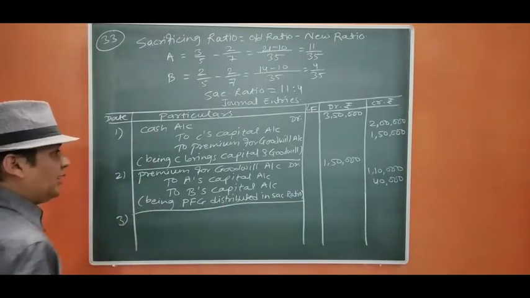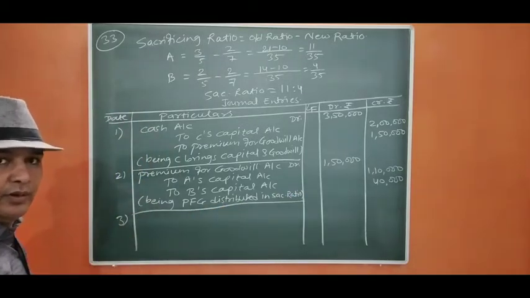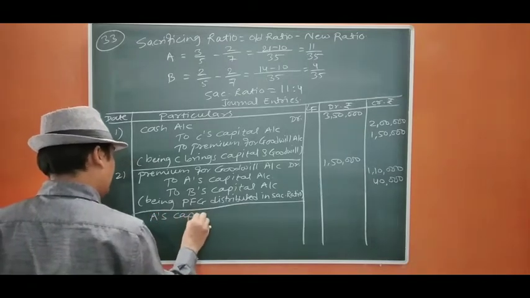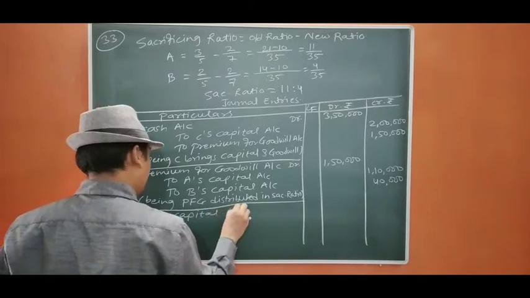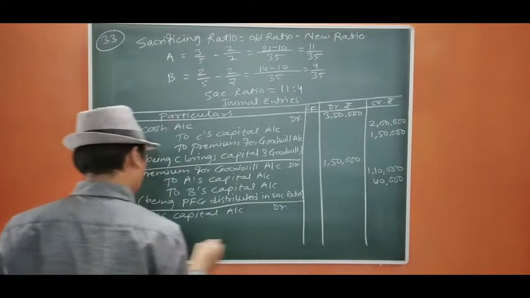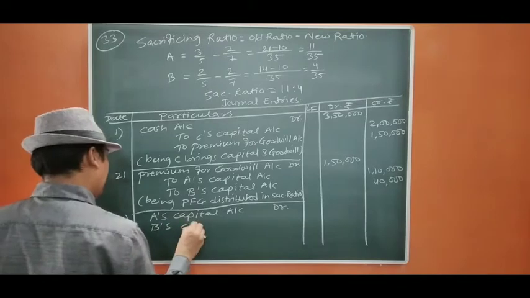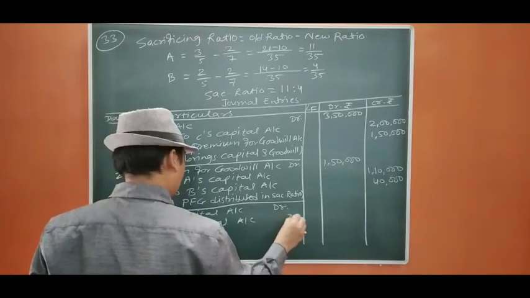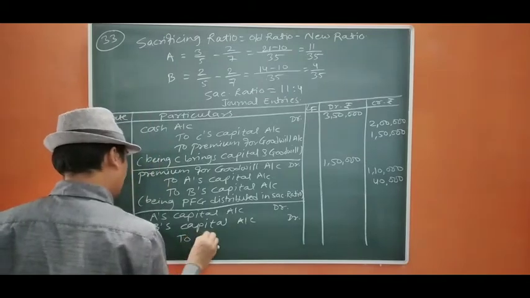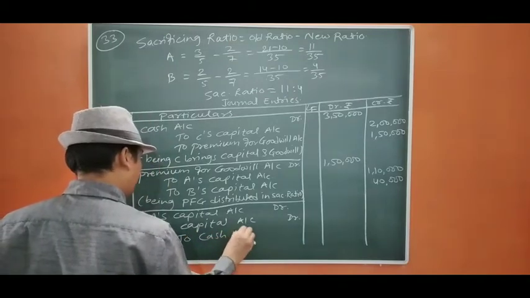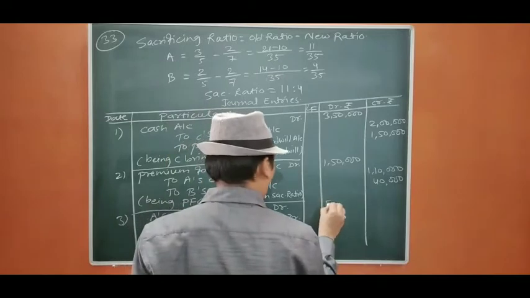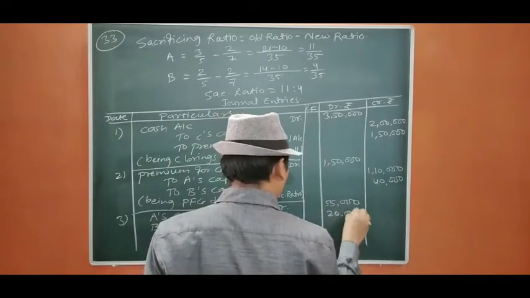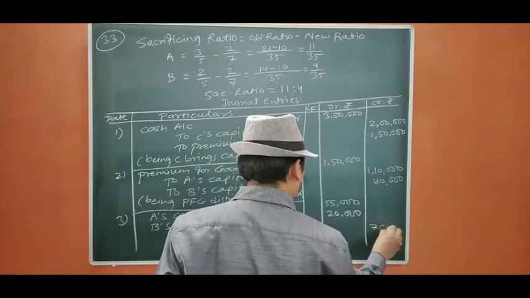Third entry: now they are withdrawing half the amount of goodwill. So A's capital account debit, B's capital account debit, to cash account. It is going to be 55,000, 20,000, 75,000.